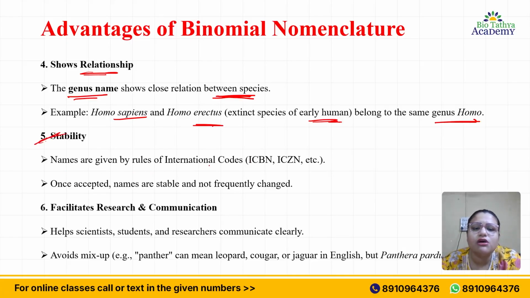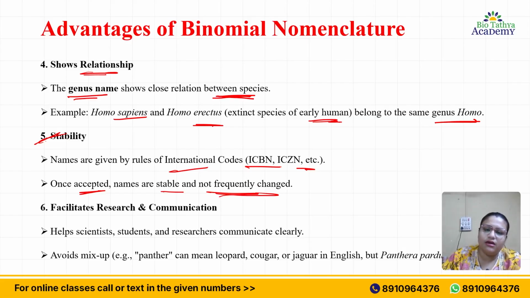Then there is stability basically. Names are given by rules of international codes. I just now told you ICBN, ICZN. Once these are accepted, names are stable and are not changed, except in exceptional cases. In some exceptional cases, if something else has been identified and it is very much identical to the pre-existing one, then it may be changed, but generally it will not change. It is the fixed name given. It facilitates research and communication. It helps scientists, students, researchers communicate clearly.